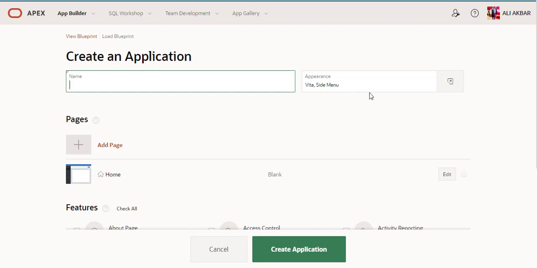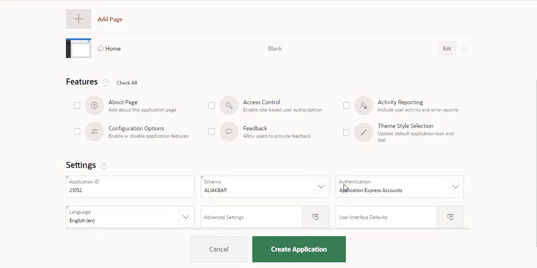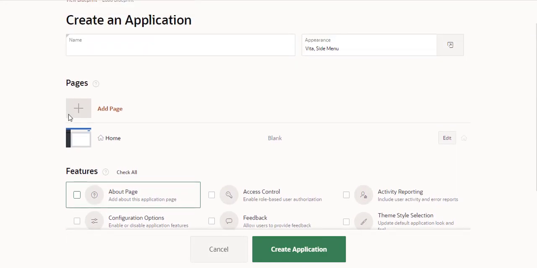This is showing the appearance menu. Oracle Apex provides the appearance menu by default on the top left side of the application. You can select from appearance, put in your application name, and then press any feature you would like to see in your application. Just press Create Application. When you put in any name and create the application, your application will be created.